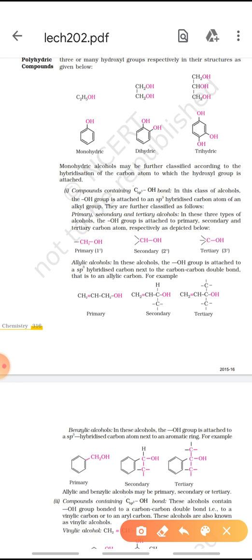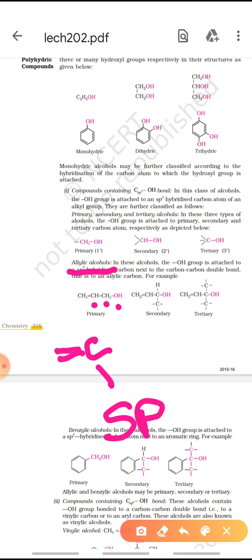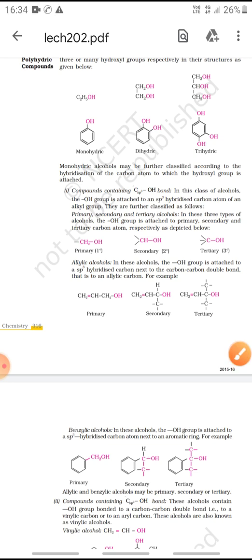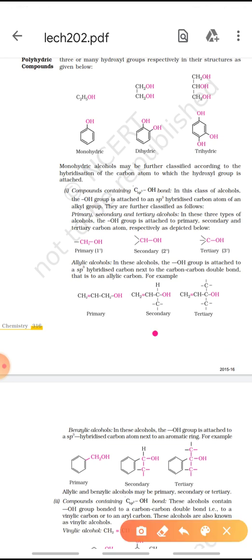Now, allylic alcohols are those in which the carbon containing the OH group is further attached to that carbon which is having a double bond. Double bond means this carbon which is attached with a double bond is sp2 hybridized. So, if the carbon containing the OH group is attached to a carbon which is attached to an sp2 hybridized carbon atom, then it will be allylic alcohol. This is secondary allylic alcohol and this is tertiary allylic alcohol.